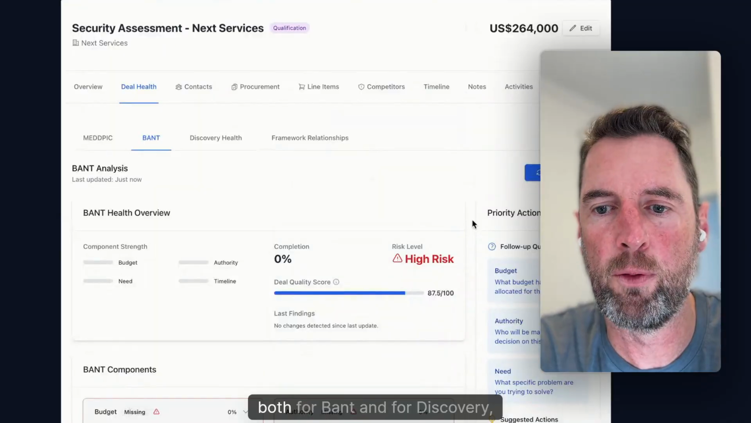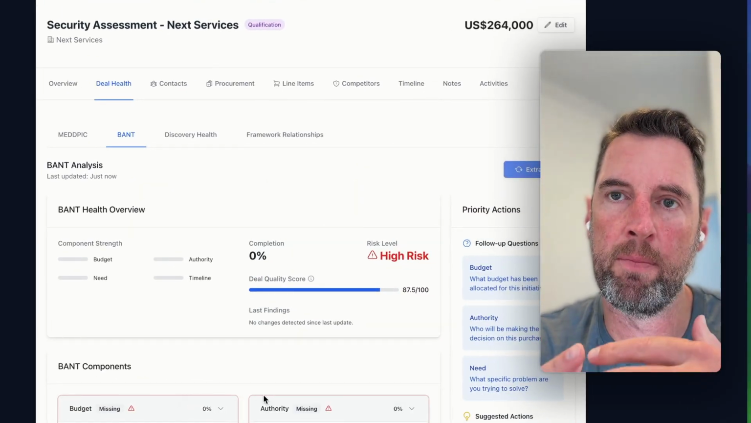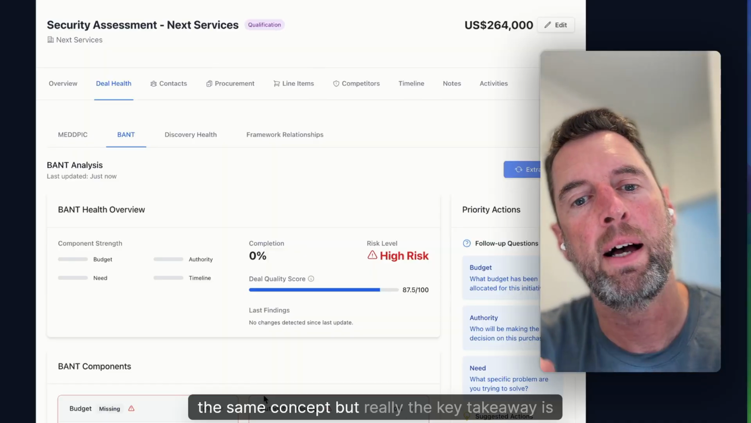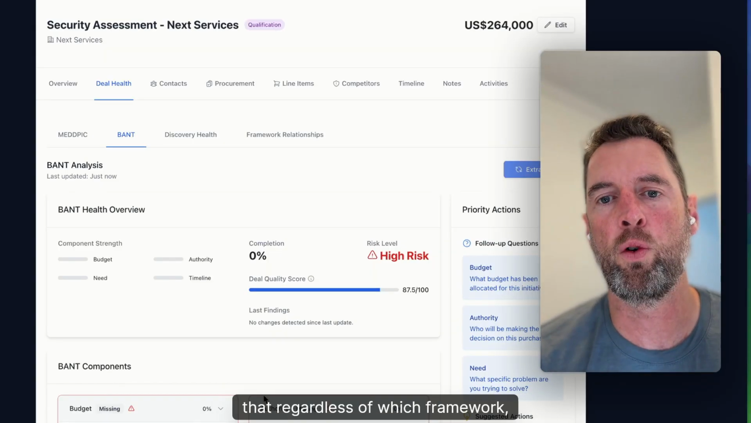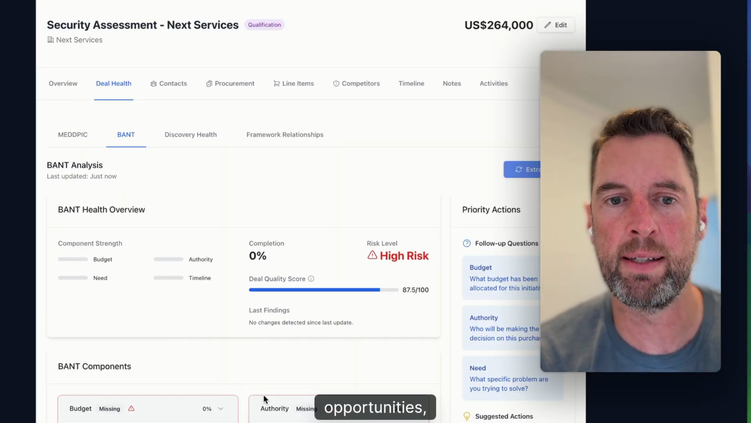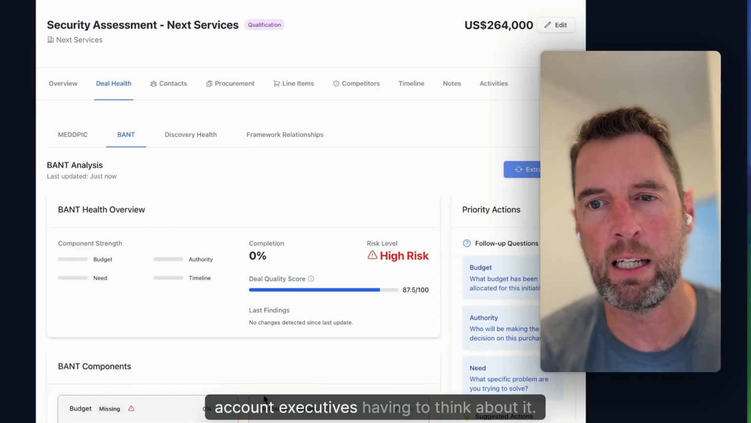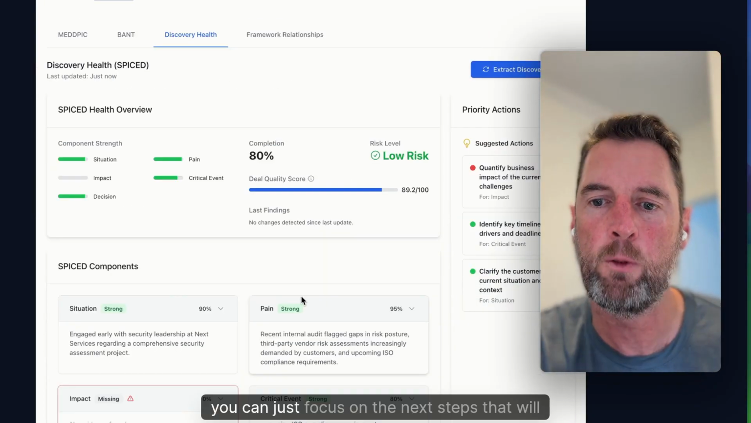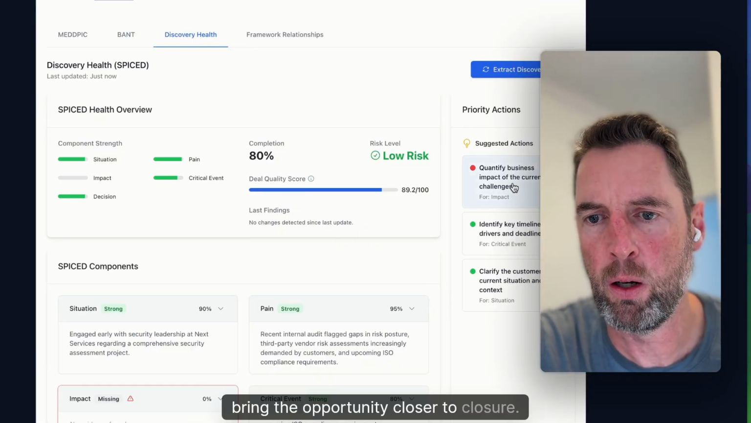So similarly, both for BANT and for discovery, it's the same concept, but really the key takeaway is that regardless of which framework methodology you choose to use for your opportunities, we're essentially abstracting away account executives having to think about it. So you can just focus on the next steps that will bring the opportunity closer to closure.